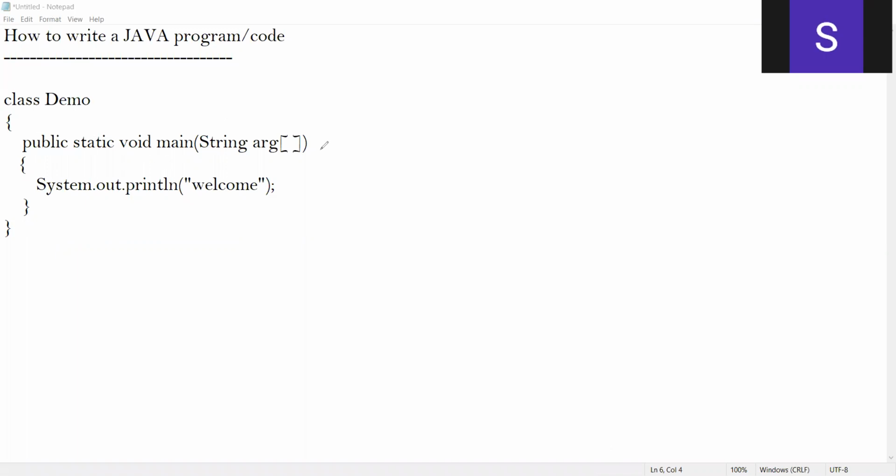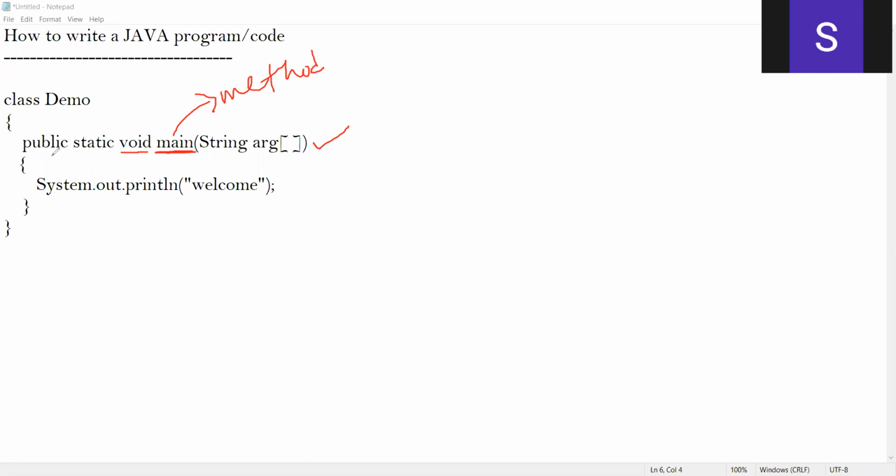Now, inside this, as you know, program execution begins from the main method. Here I'm beginning with main, and this main has a return type of void. What does void indicate? What is main? Main is a method. Okay, as you know, a method can return a value.